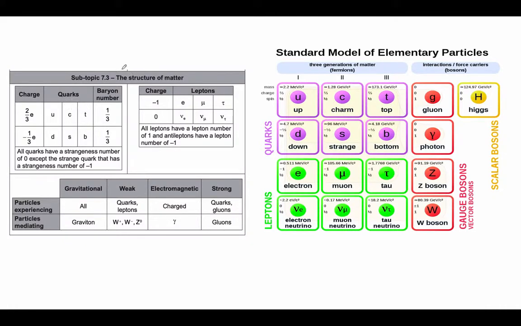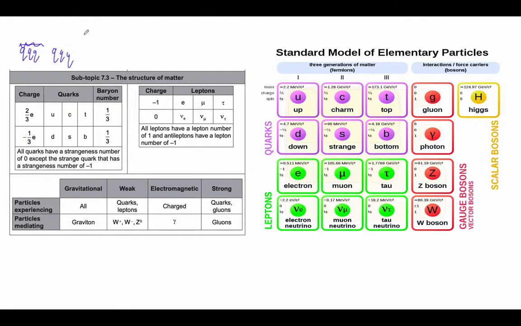This is our handy reference for all the quarks in particle physics. They're going to ask about the charge, the strangeness number, and the baryon number. Remember that the baryons are quark, quark, quark, so they're going to have a baryon number of 1/3 plus 1/3 plus 1/3. And of course, antibaryons, like an anti-neutron, are going to be antiquark, antiquark, antiquark.